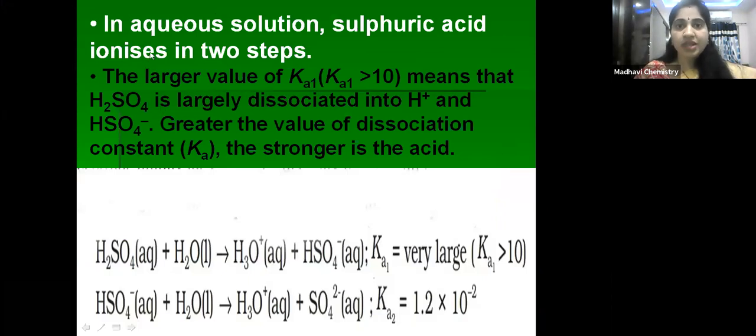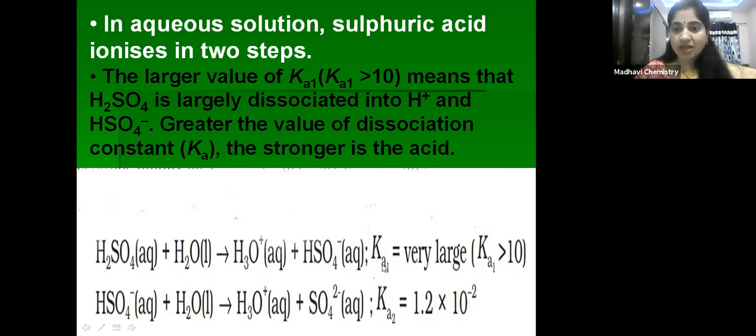Now you can see in aqueous solution, sulfuric acid ionizes in two steps. So children, H2SO4 has 2 H plus. We have seen the structure of sulfuric acid: with the sulfur, two OH groups are there. Those OH groups dissociate to give two H plus ions. That's why sulfuric acid is a dibasic acid. You can see here, sulfuric acid in water gives H3O plus plus HSO4 minus.